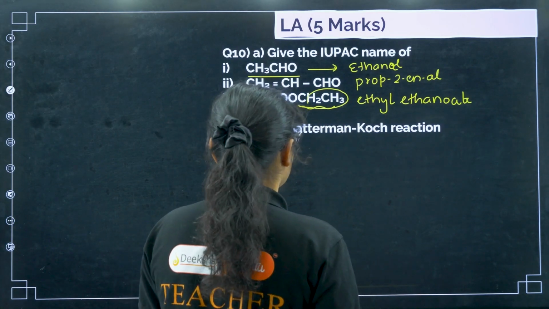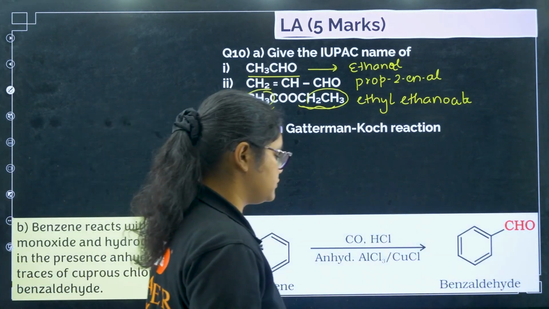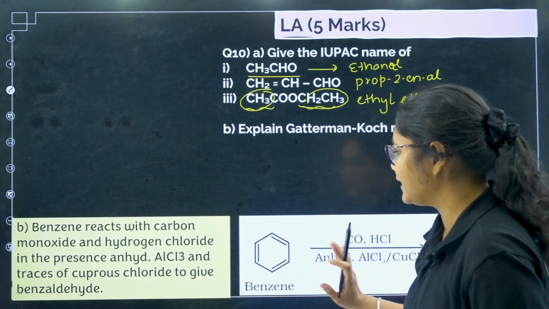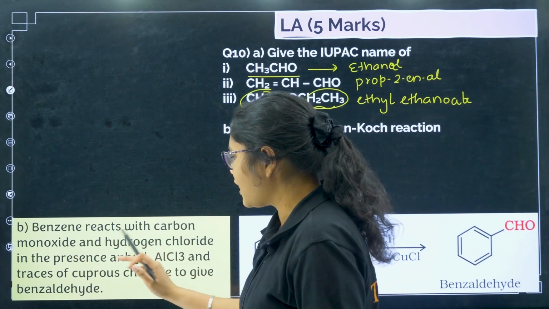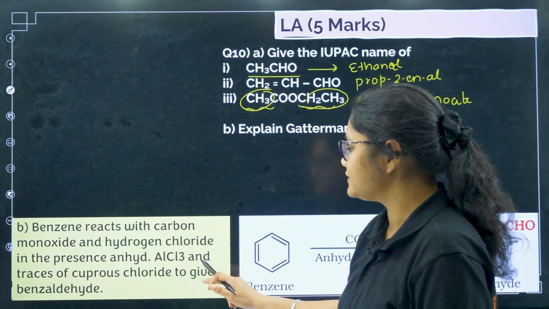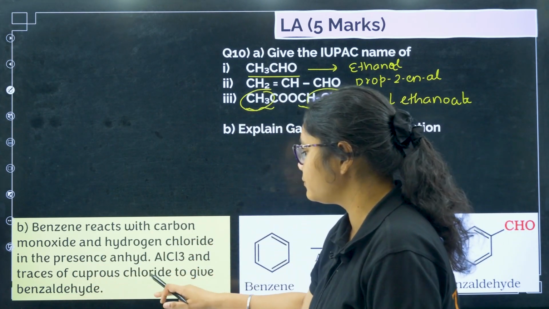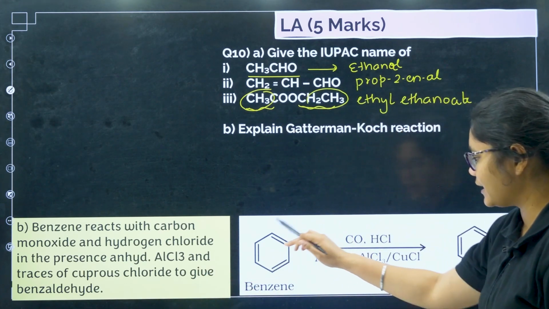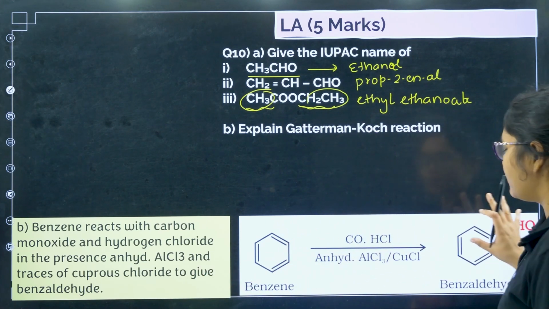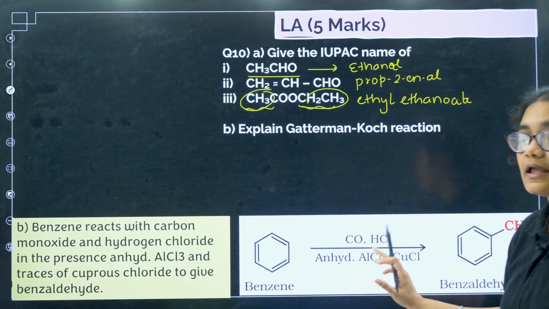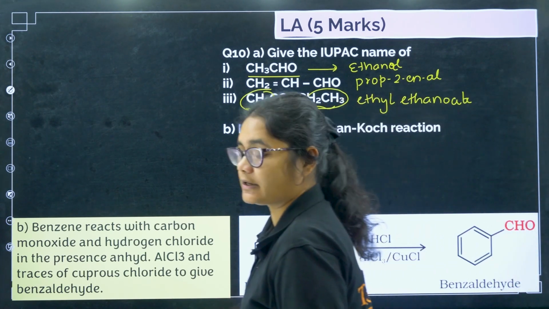Clear? Now coming to Gattermann-Koch reaction. Whenever any name reaction comes, first write the statement and then the reaction. Benzene reacts with carbon monoxide and hydrogen chloride in the presence of anhydrous AlCl3 and traces of cuprous chloride to give you benzaldehyde. Very simple reaction. Just write down the reactant, the product, and the reagent that is used in this particular reaction.